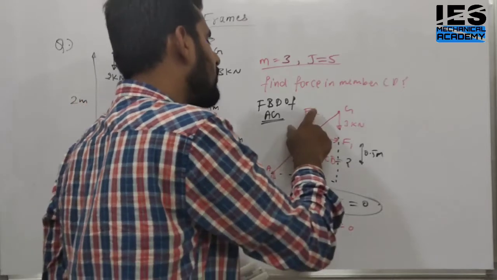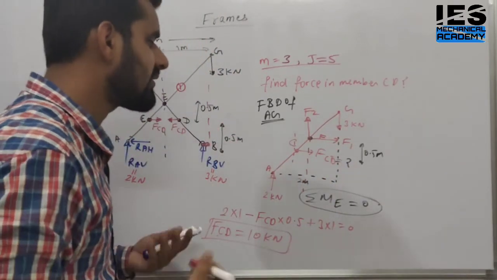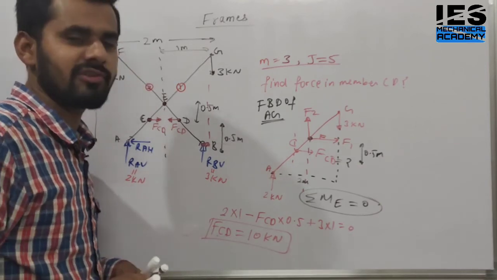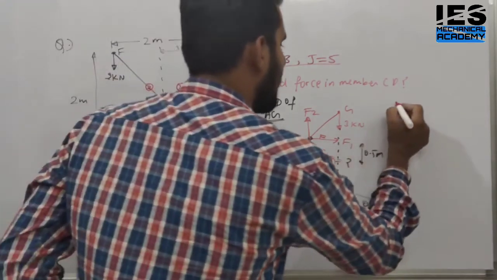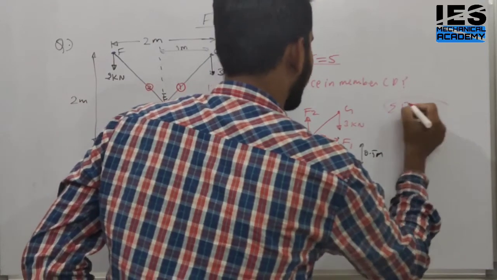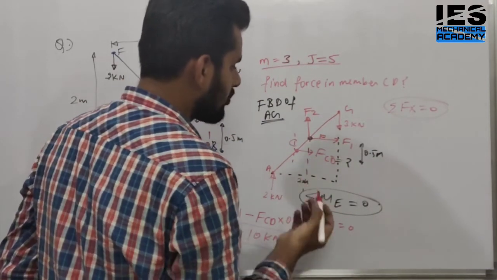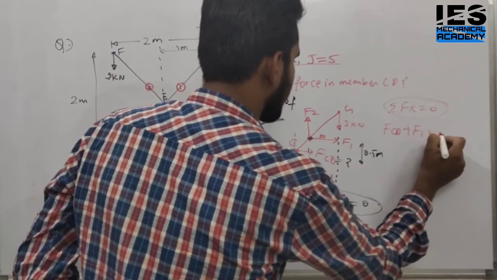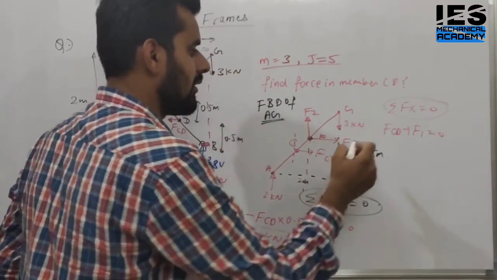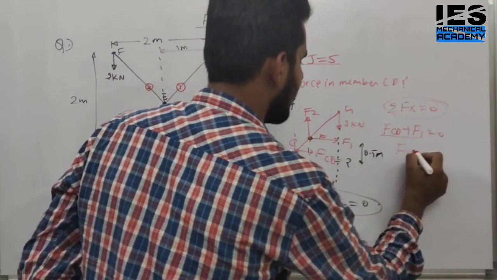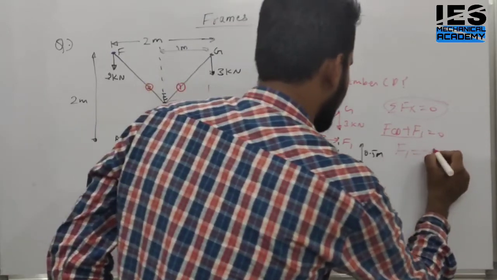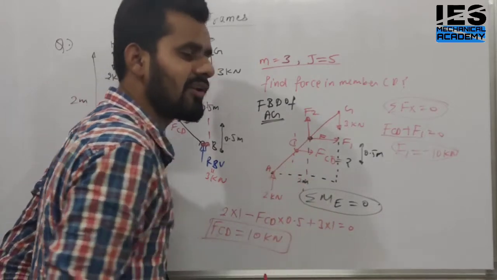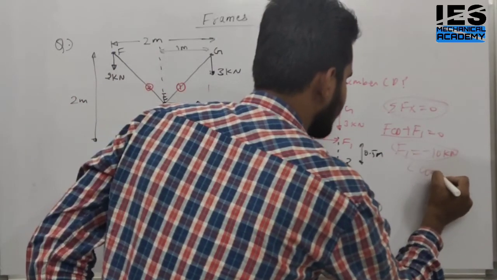Now we are able to solve the forces F1, F2 also. How? Just take another joint. Select another joint, or we can say we have two equations: summation Fx is 0, summation Fy is 0. If we apply summation Fx is 0, what do we get? Apply the horizontal forces. Which forces are in the horizontal direction? FCD plus F1 is equal to 0. There are no forces other than these two forces. Then F1 is minus of FCD, means minus 10 kilonewton. Means our assumption was away from the joint, means tension, but the actual situation is compression. Yes or no?